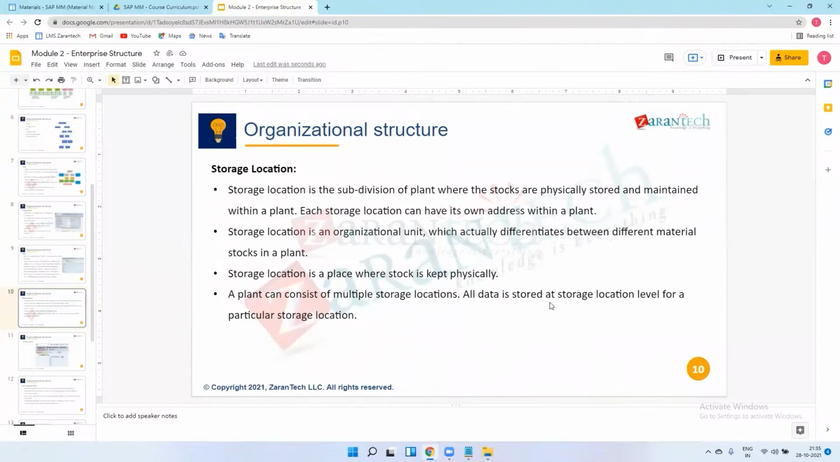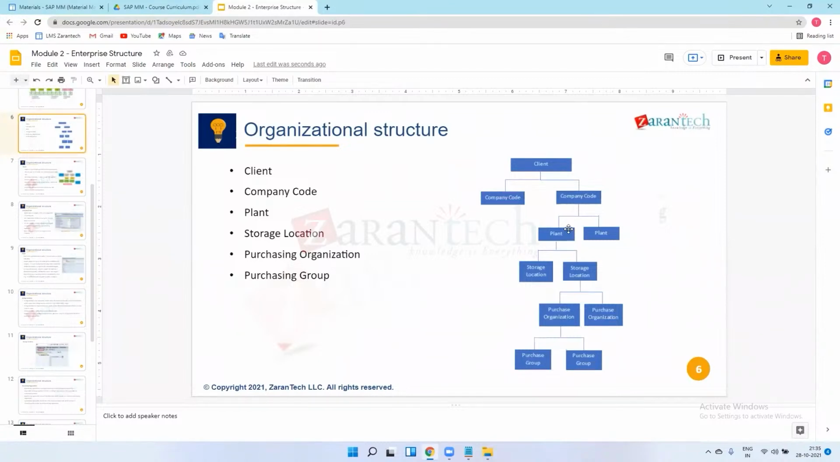A plant can consist of multiple storage locations. All data is stored at storage location level for a particular storage location. As I explained earlier, suppose I have one plant, I will have multiple storage locations as well, because for manufacturing a vehicle I require thousands of material components. So I will create 10 or 20 or 50 storage locations, and I will keep my material as per the best locations, you can say.